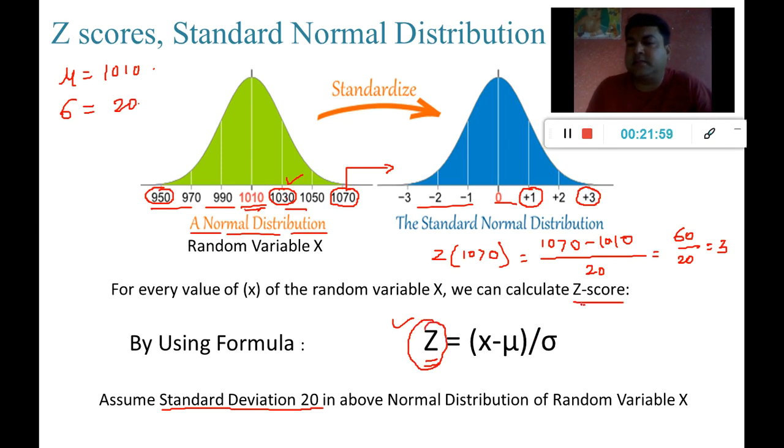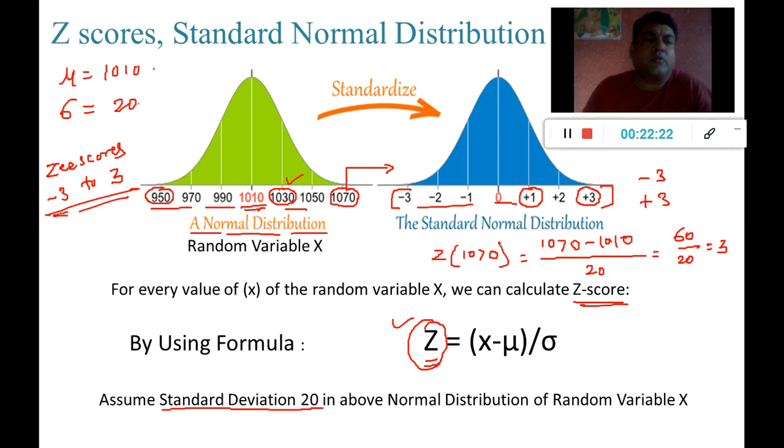These are nothing but my z-scores, which will always be in the range of -3 to +3. Of course, there are some decimals available, but this is the first part of z-scores: -3 and +3.